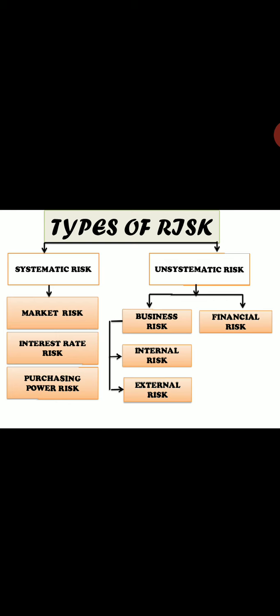To sum up this concept, what you all have to understand about systematic risk is that it is caused by macroeconomic factors within an economy. It can be related to the market, the interest rate, and purchasing power, right? Systematic risk includes all the unforeseen events that occur in everyday life, which are beyond the control of investors who have invested in different portfolios.